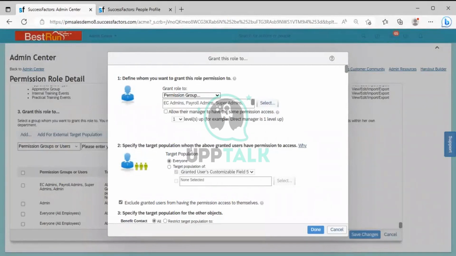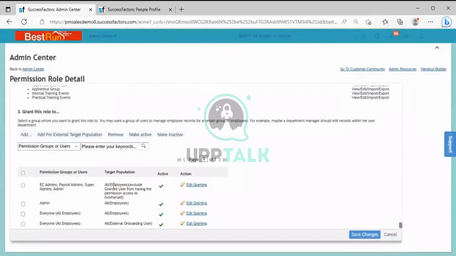So the second section is called the target population. The first section is called the granted population. For the third section, we don't have anything important, we are not doing anything, and then we click on Done. You can see that particular group will be linked with that permission role.